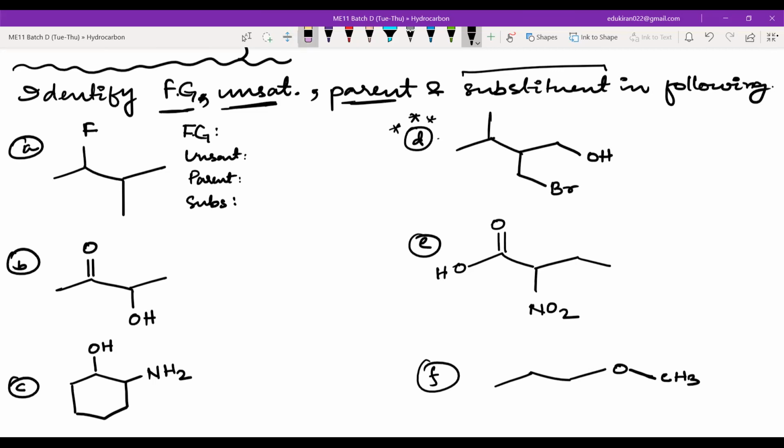Also, one more reason why I like this way is because if you ask some students, they will directly say, sir, we don't know IUPAC nomenclature, whole IUPAC nomenclature we don't know. But if you dig in, you will see that they have problem in recognition of functional group. Now, since we are using this method, you can identify where you are having problem, and that saves a lot of time. For example, if you're having problems with the parent chain, you can see, okay, I can get the functional group right, I can get the unsaturation right, but in parent, I'm having some problem. Then later you will see you have some problems in recognizing the substituent. So slowly, you will understand.